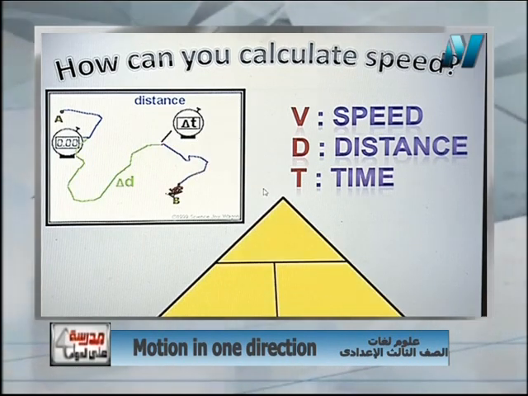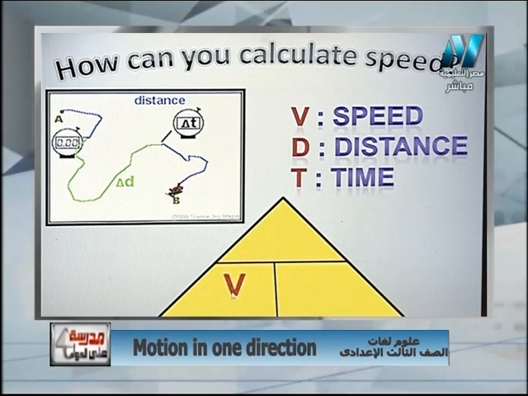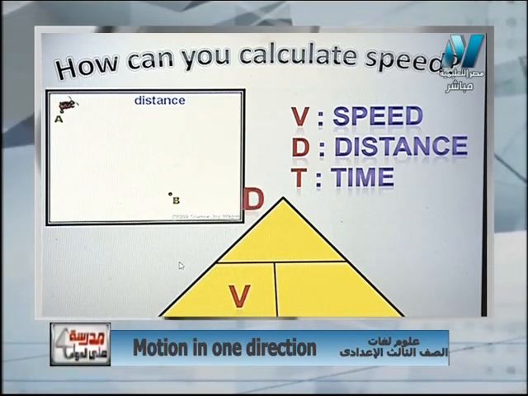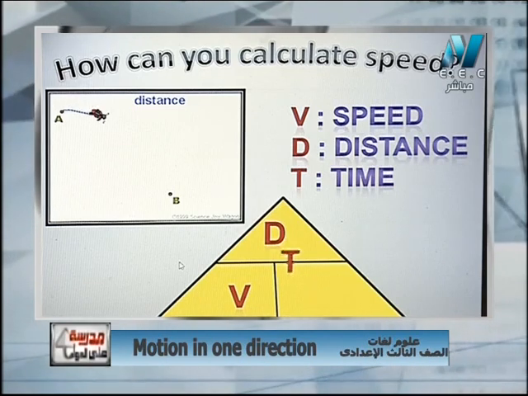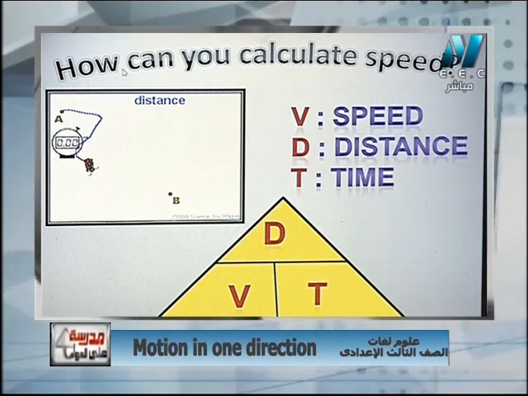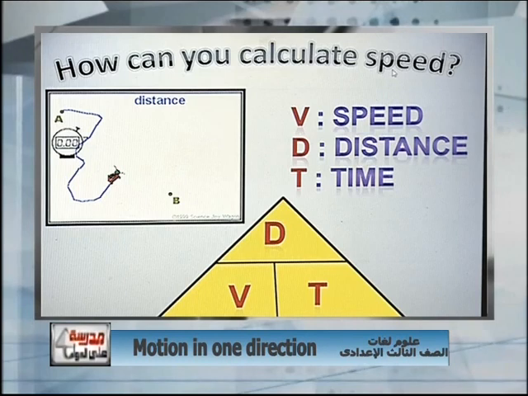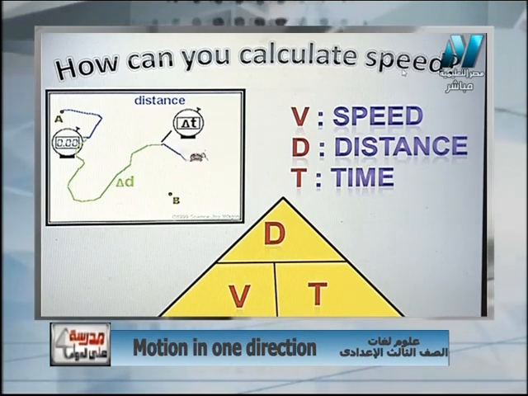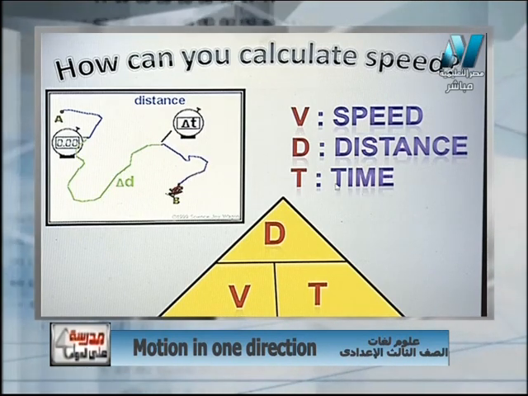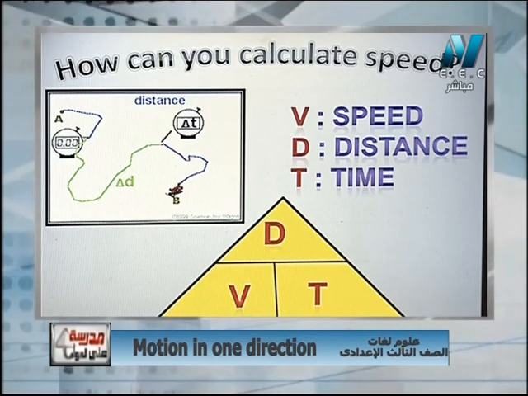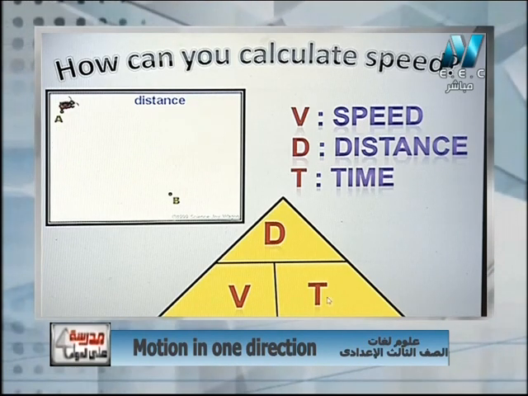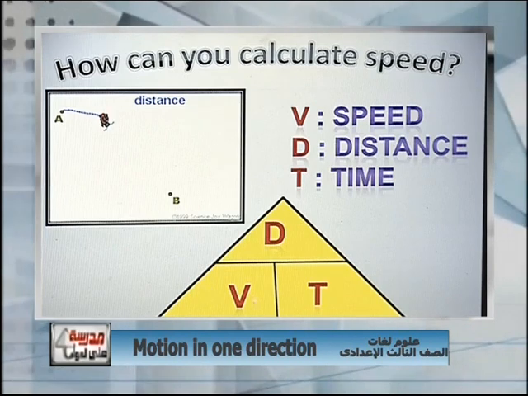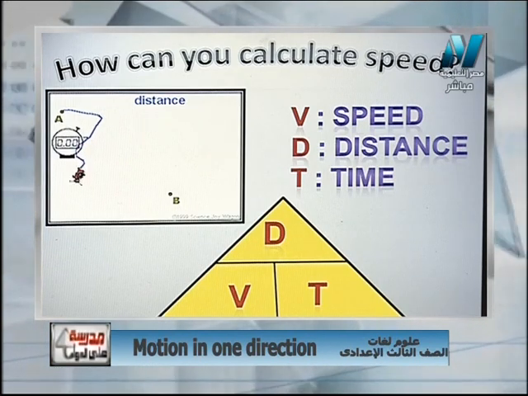Now we have the magic triangle. Speed equals distance divided by time. So how can I calculate the speed? I measure the speed by measuring what? Distance and time. So the speed equals distance divided by time.